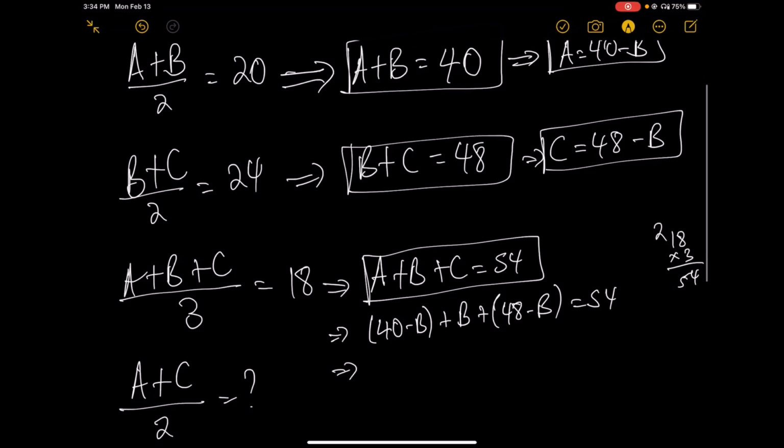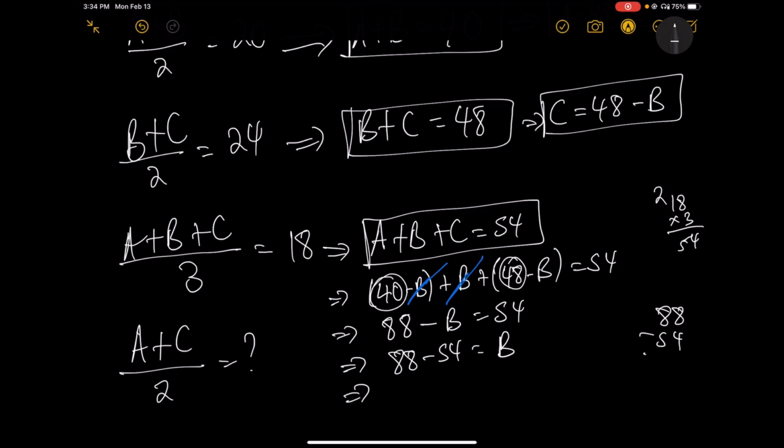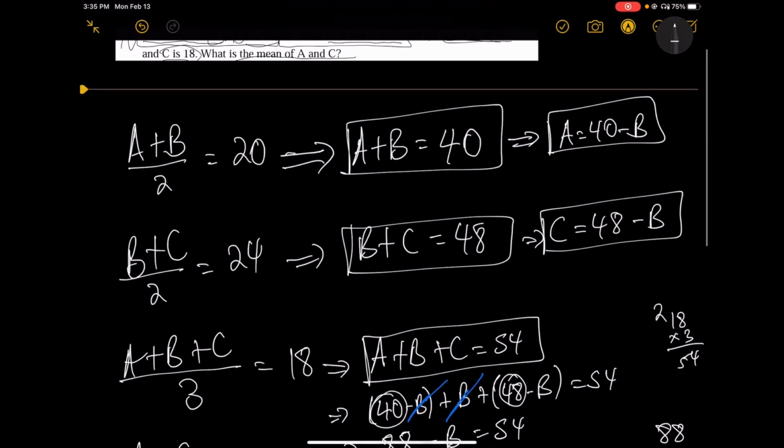Okay, this implies that here there is a positive B and here a negative B, so they cancel. Then I have 40 here and 48 here, and when I add them, 88 minus B is equal to 54. This implies that 88 minus 54 is equal to B. 88 minus 54 is 34, so B is 34.